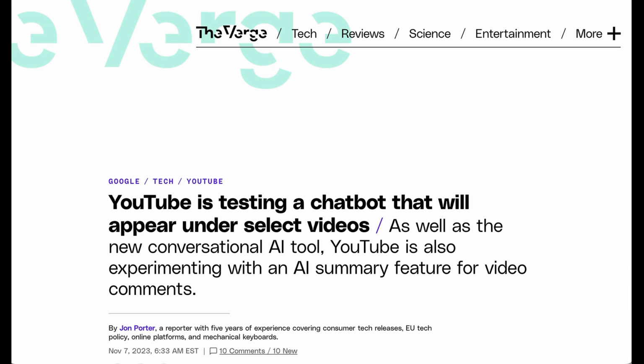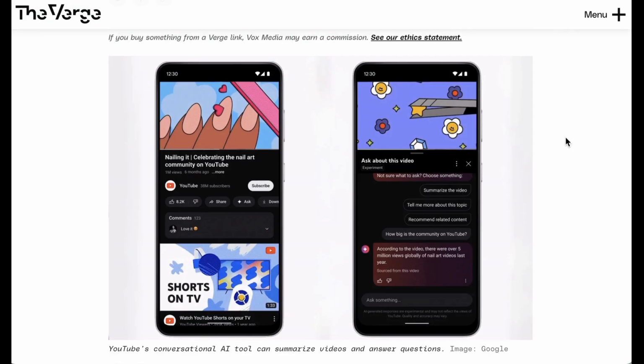Well, on that front, YouTube is now testing 2 new AI features that firmly fit in that category of tweaks and improvements to the existing experience rather than something big and revolutionary. The first is a chatbot. It's a conversational AI tool that can summarize a video and answer questions from users.